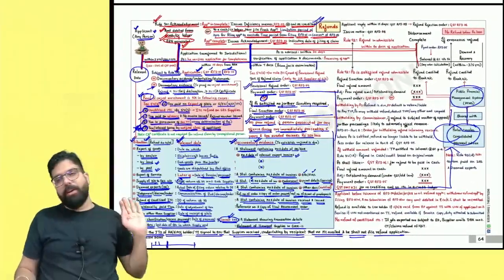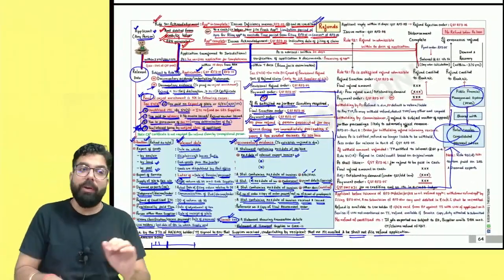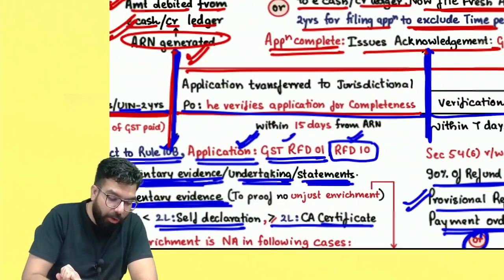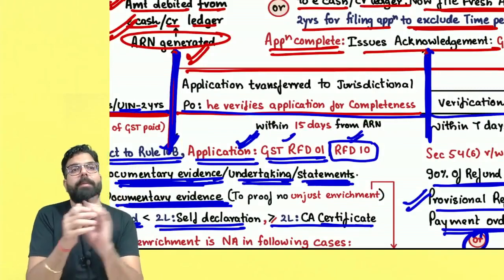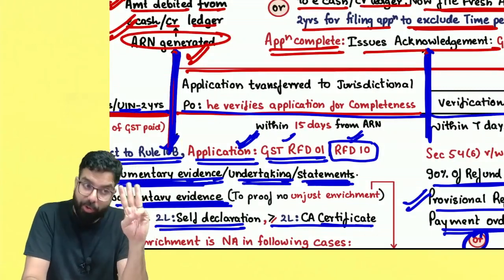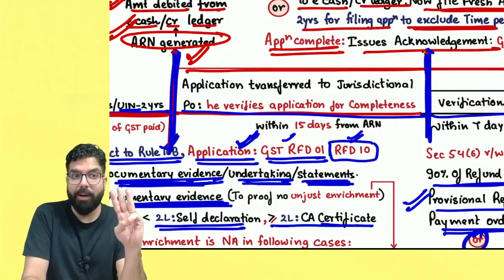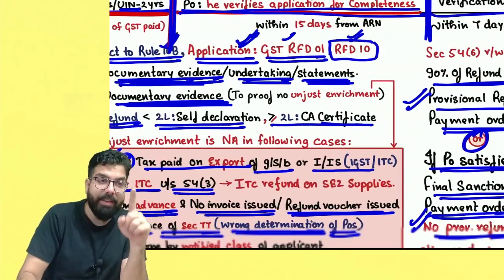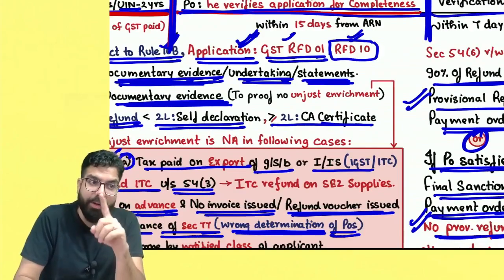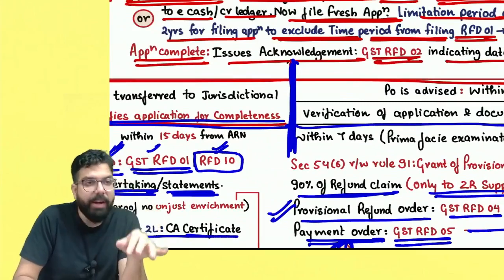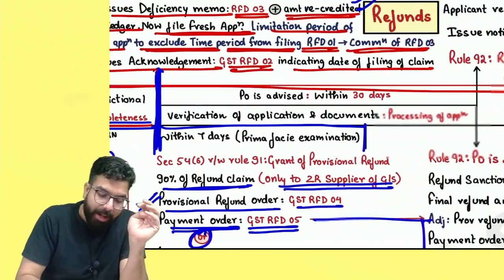So now what did we learn till here, everyone? First of all, from the relevant date, within 2 years you have to file an application. When you file an application, along with the application you have to give documentary evidence that refund is due, and that the refund is due to me also. You have to give another documentary evidence. Whenever I say CA certificate, remember CA is chartered accountant or cost accountant. Now, within 15 days they will give you the acknowledgement and then the processing will start.